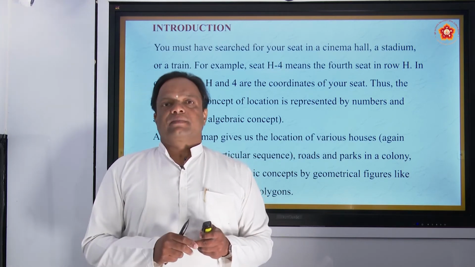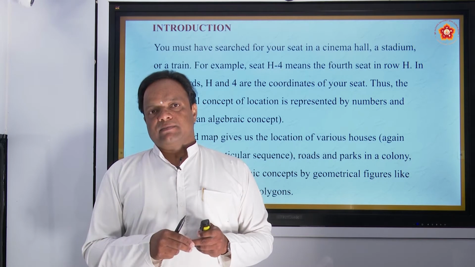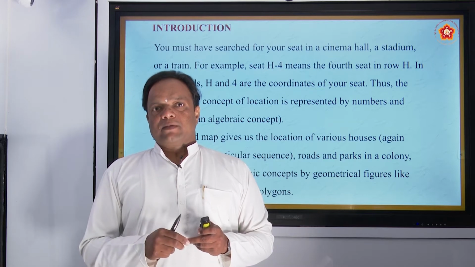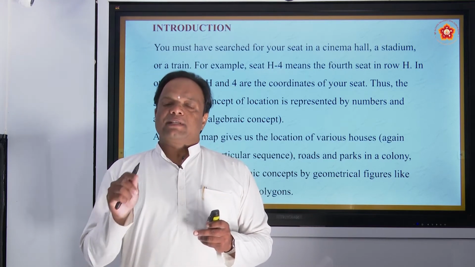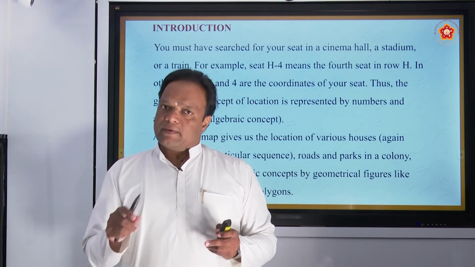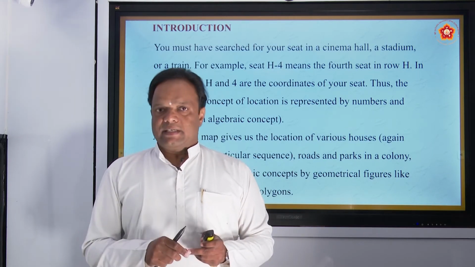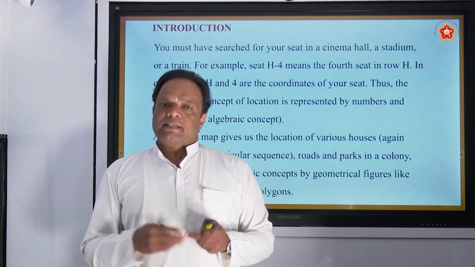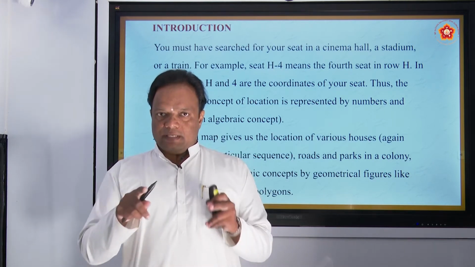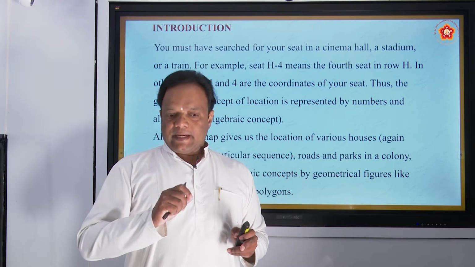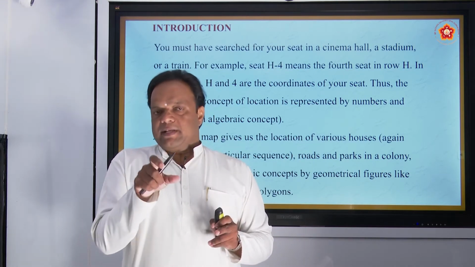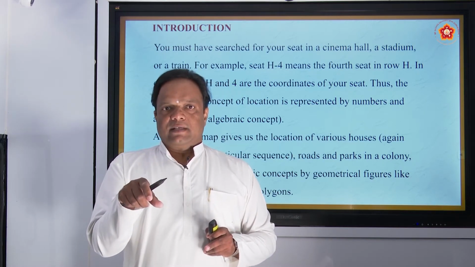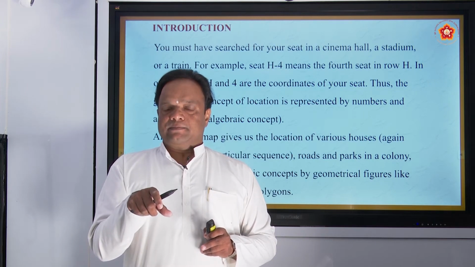Like in AC also. See, A1, A2 is there, B1, B2 is there. A1, 21. What is the meaning of A1, 21 in an AC bogie? A1 is your bogie and 21 is your seat. That is the coordinate of your seat. Like this in a stadium also, like a football stadium, cricket stadium. Same thing. So using the alphabet and number, we have an ordered pair. That pair is the identification of your seat. This type of representation is called coordinate geometry.